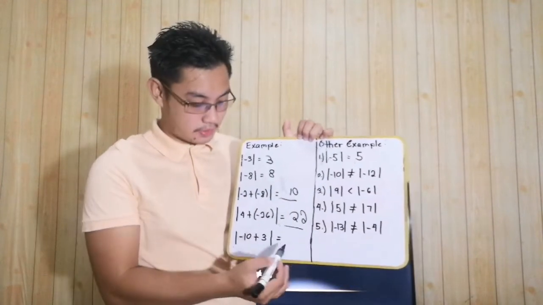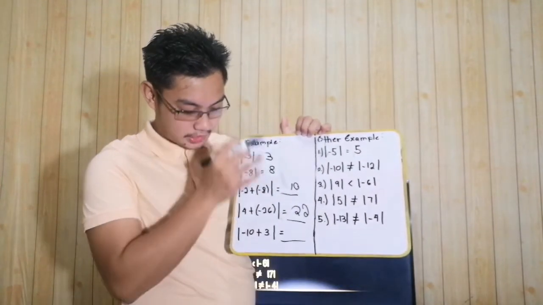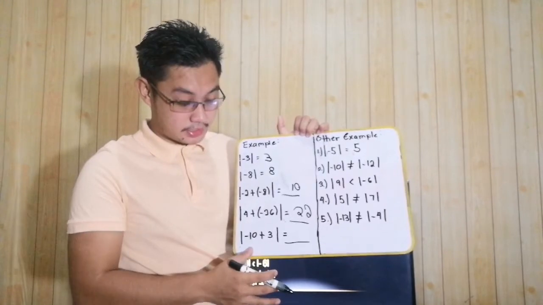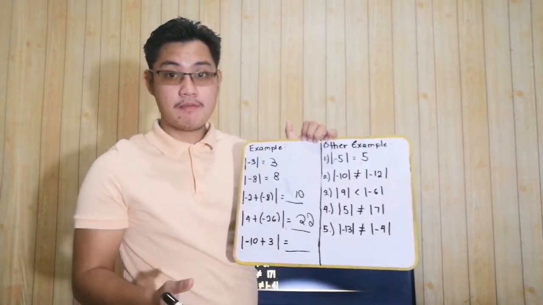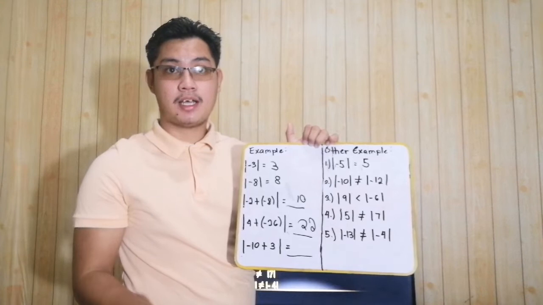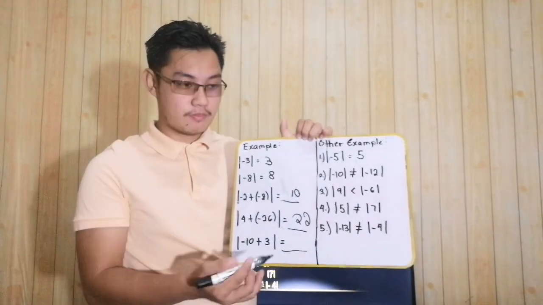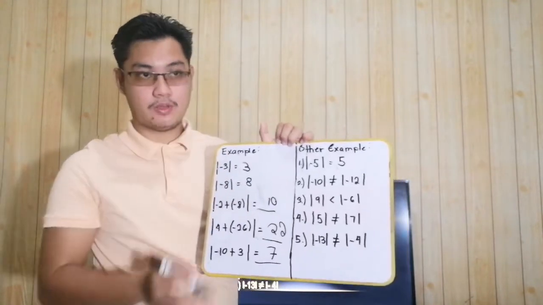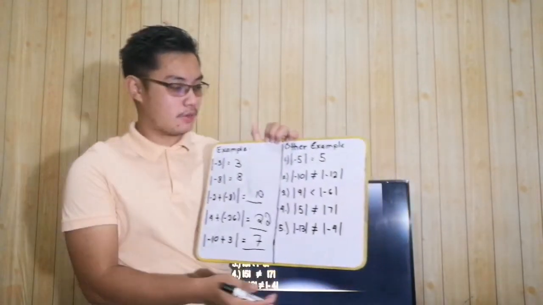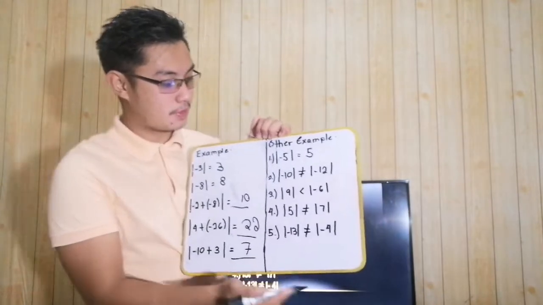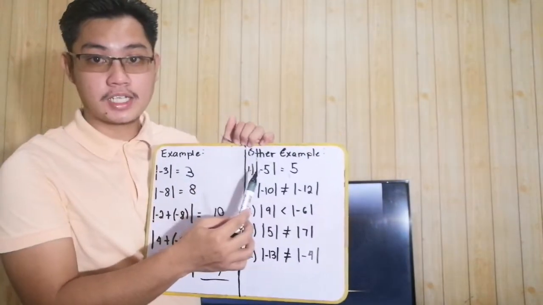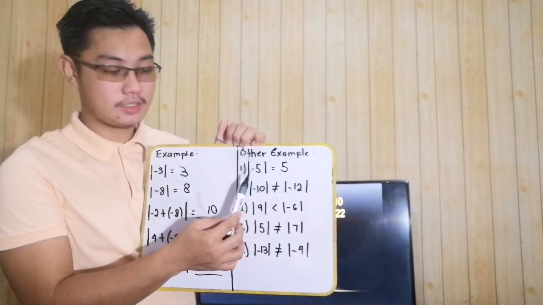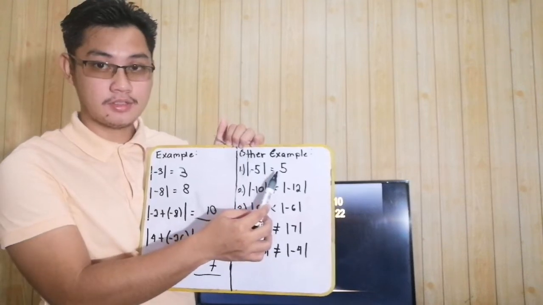Maliwanag ba? Okay, now, for the last one, negative 10 plus 3. Negative 10 plus 3, so we have negative 7. Tama ba? Since I am asking absolute value, what is your answer? It is positive 7. Okay, maliwanag ba? Okay, now, for the other example, diba? What is the absolute of negative 5? Absolute of negative 5 is automatically 5.